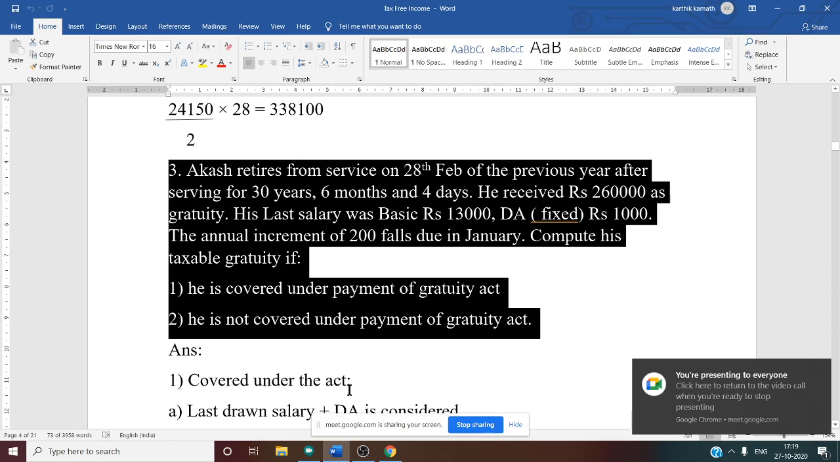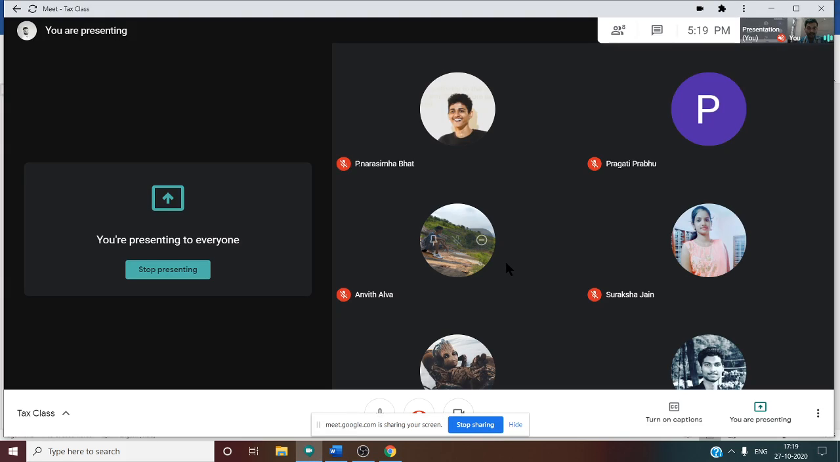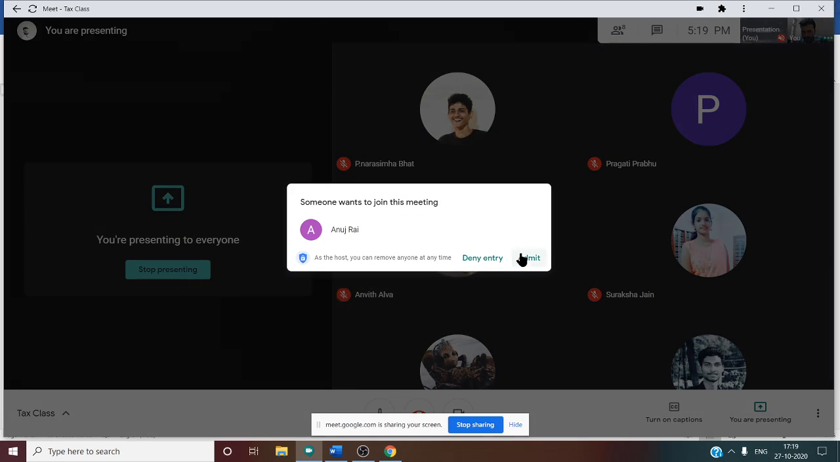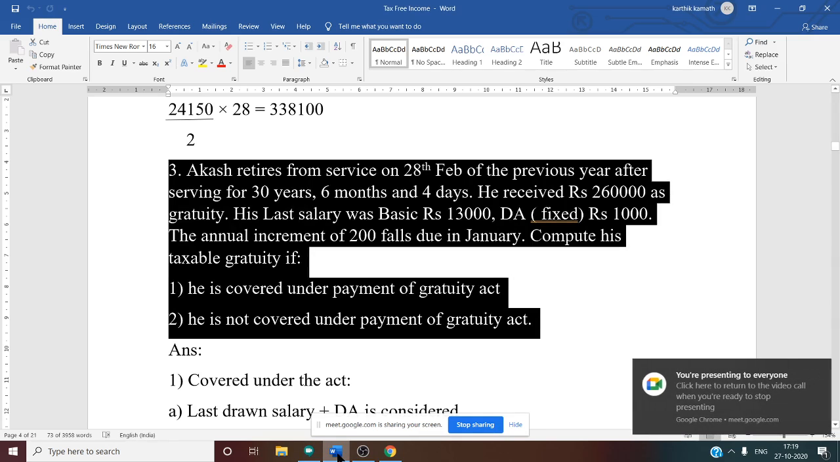That is very clear. Next one, serving for 30 years, 6 months, 4 days means in the case of covered, what is the year of service you are going to take? Whether it is 30 or 31, can you tell me? Sharan, whether it is 30 or 31? Anvit? Yes? 30. Why is it 30? Can you tell me why it is 30?